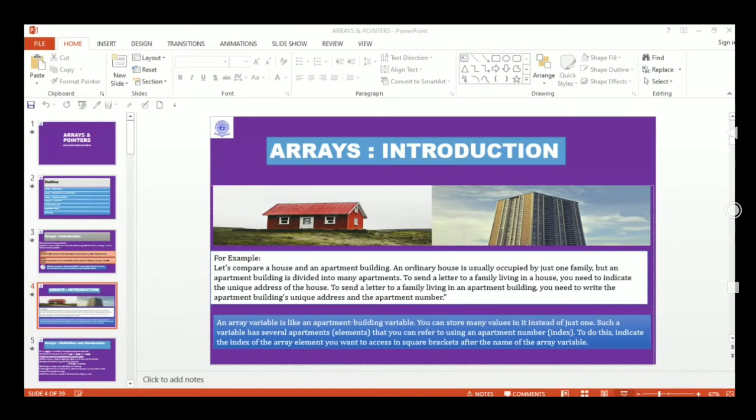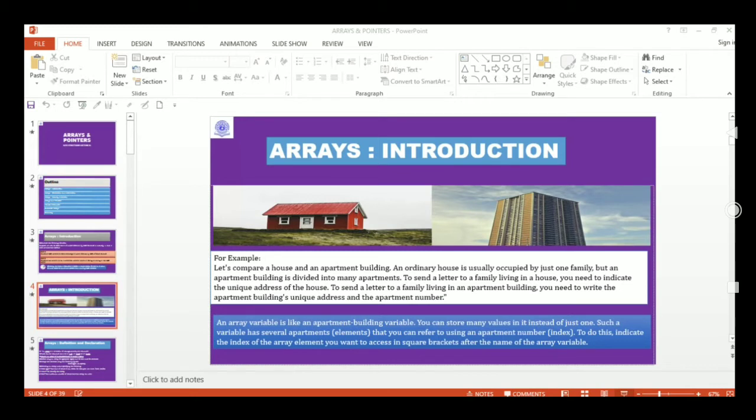So this is nothing but the definition of the array. An array is a collection of homogeneous or similar elements. What is an array? An array is a collection of homogeneous, similar elements. Now these similar elements could be all ints, all floats, or all characters. That means the data type should be one, that is the same. You cannot have multiple data types inside an array.